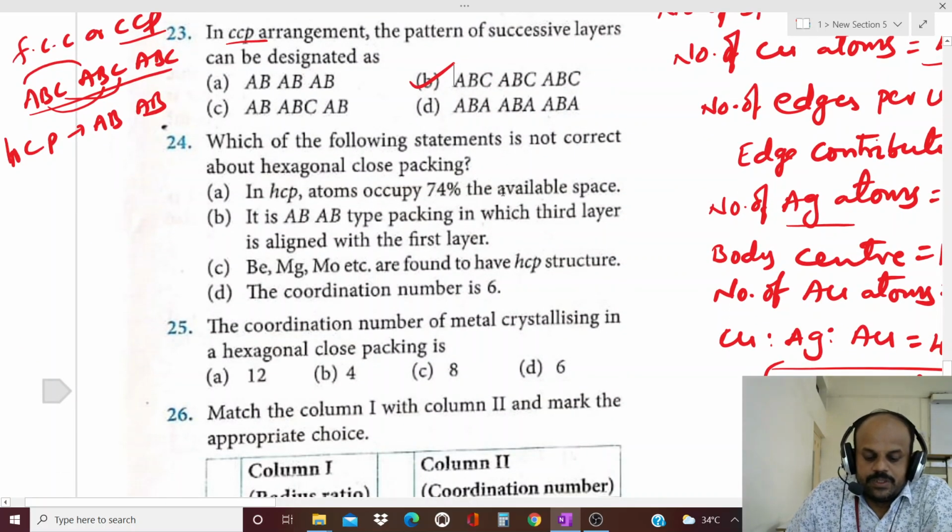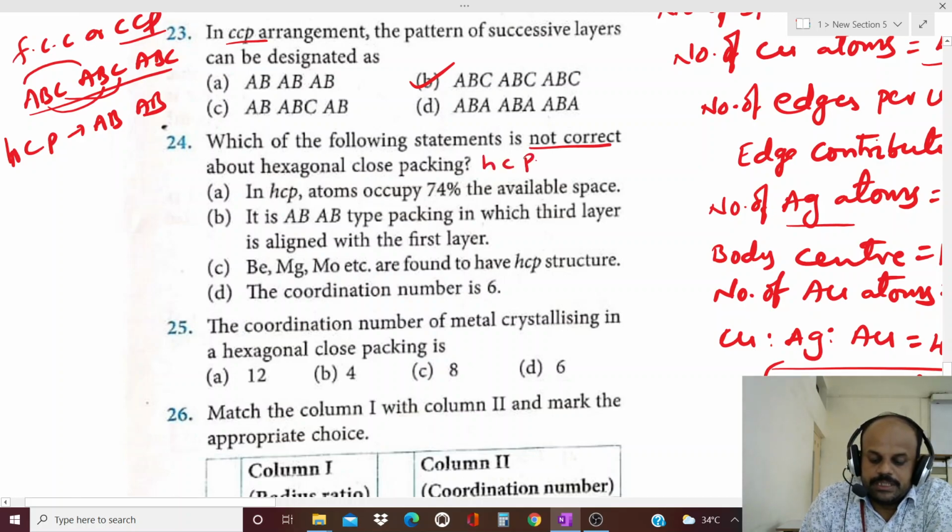Next question. Which of the following statements is not correct about hexagonal close packing? So they asked for the wrong statement in HCP. In HCP, atoms occupy 74% of the available space. So here in HCP, packing efficiency is 74% only.